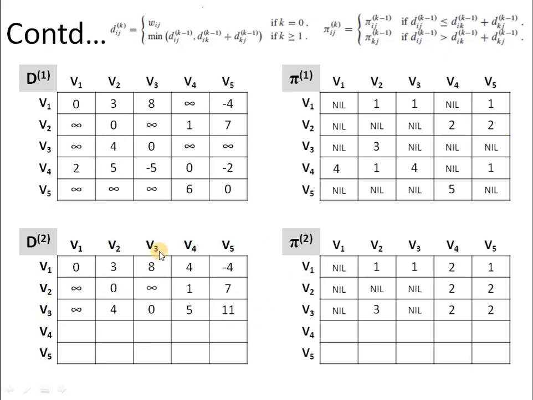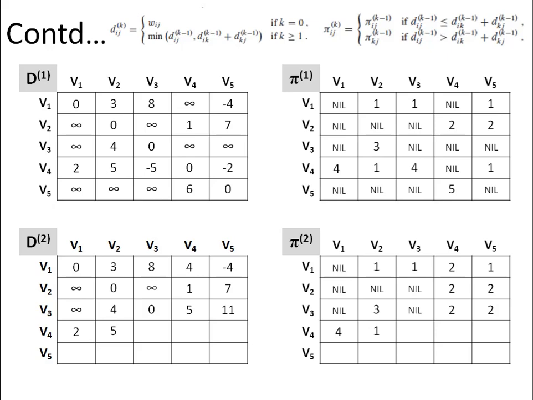Now talking about vertex V4, we have to go to vertex 2 first and then visit other vertices. So V4 to V1, that means we have to follow a path 4 to 2 and then 2 to 1. This entry 5 plus infinity comes out to be infinity, so no change. Then V4 to V2, again there is no path from V2 to V2, so the entry remains unchanged.